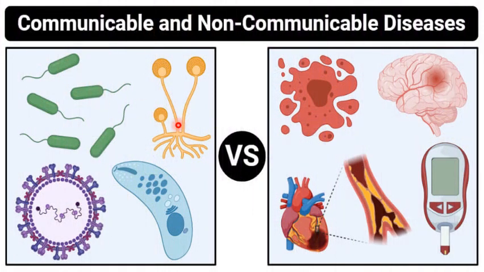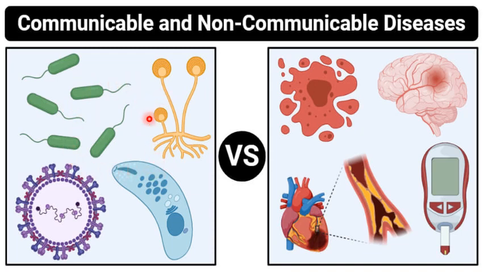Students, here in front of you, you can see the comparison between communicable and non-communicable diseases. These are all germs: this is bacteria, this is fungi, these are bacteria, this is protozoa, this is a virus, and this is protozoa. So these are all germs or pathogens.